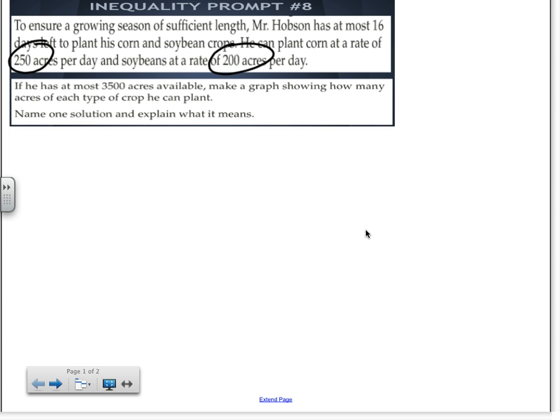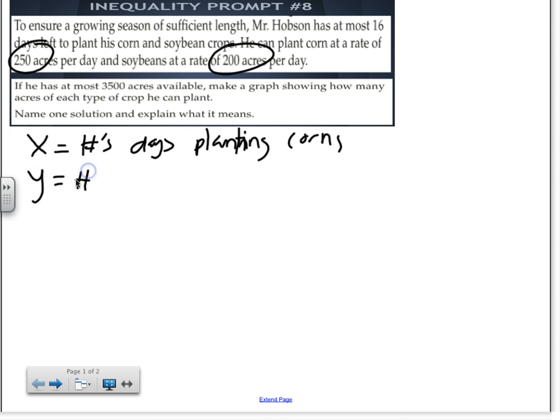How many variables should we have here? Two. One variable to represent the days of planting corn, and the other to represent the days to plant soybeans. So I'm going to declare two variables right now. X represents the number of days planting corn, and Y will be the number of days planting soybeans.